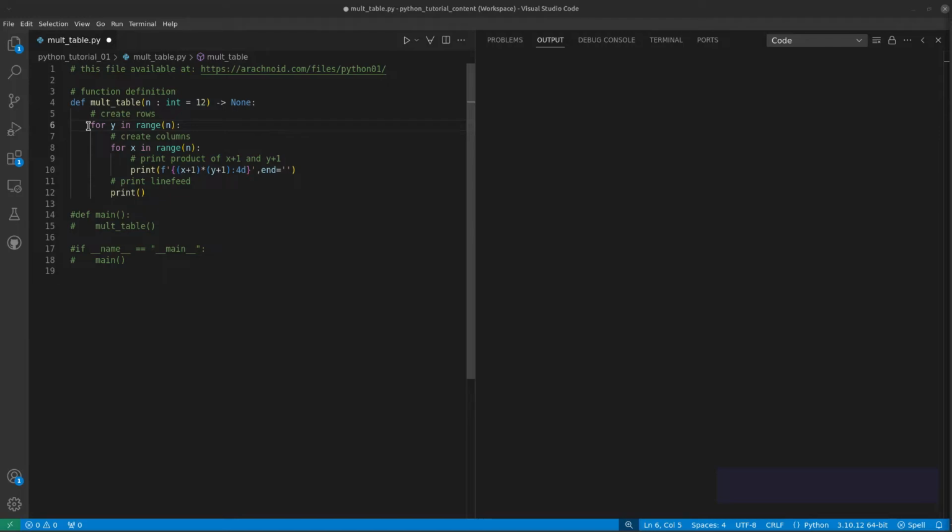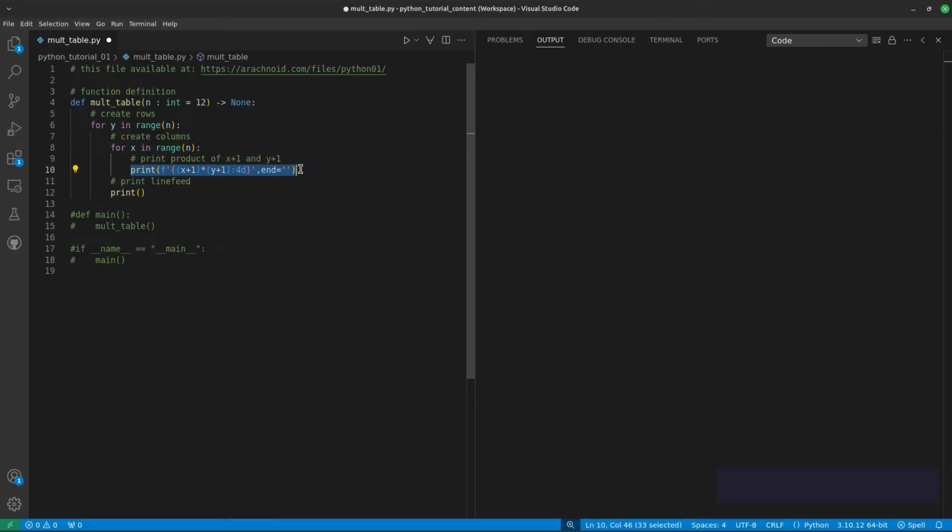The next code line creates table rows by assigning sequential numeric values to variable y, and all the code lines below it are within its control block, these lines. The next code line creates table columns in much the same way, and a single code line lies within the control block.